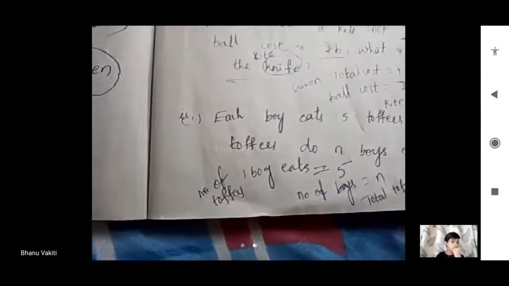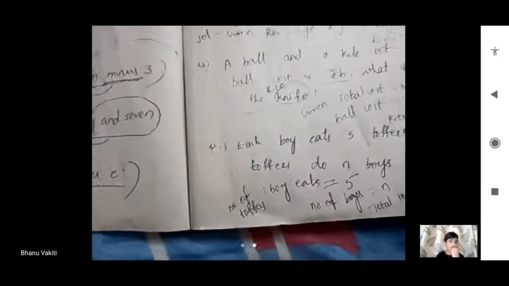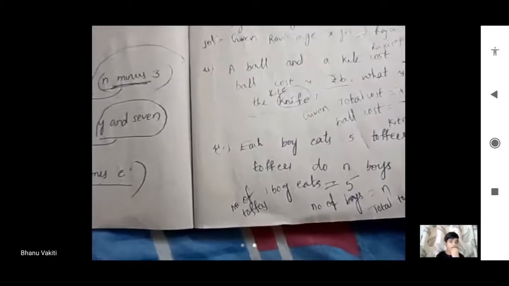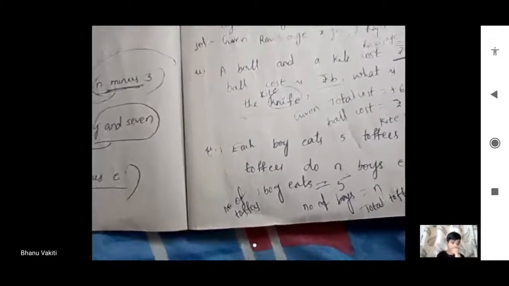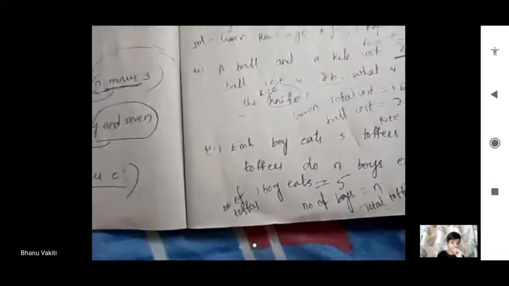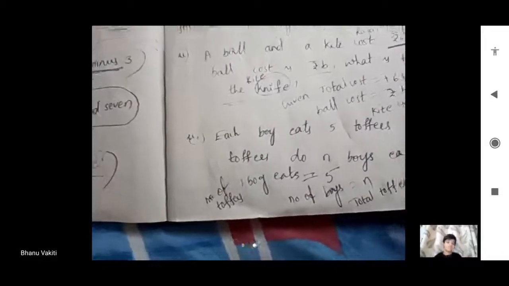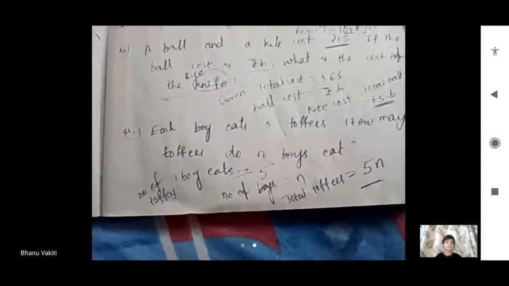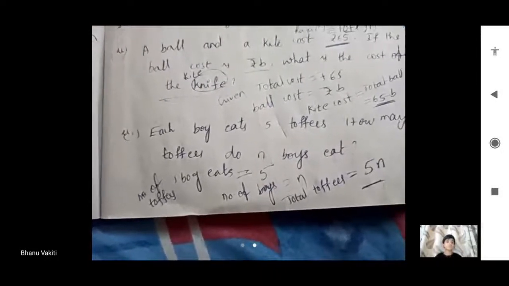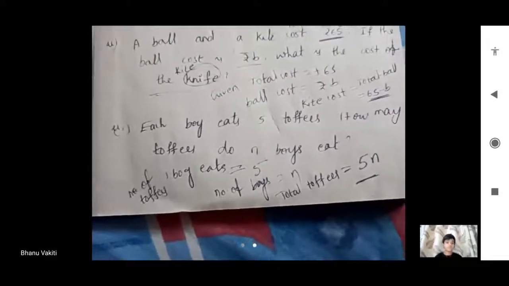Okay. And next one is each boy eats 5 toffees. ఒక్కొక్కరు 5 chocolates తింటారు. How many toffees do n boys eat? n number of boys కలిపి, for example, ఒక్కొక్కరు 5 chocolates తింటారు. 10 boys ఎన్ని తింటారు? 10 into 5. Like that n boys, n into 5. Okay na? 5 into n. The product we have to take. Each boy eats 5 toffees. n number of boys is total what? ఒక్కొక్కరే 5 కదా, n into 5 we have to do, product we have to do nana.